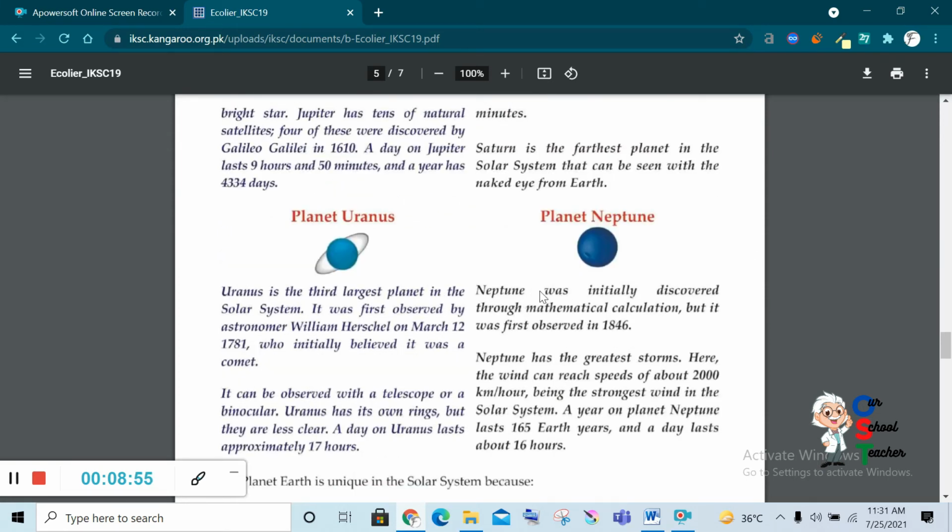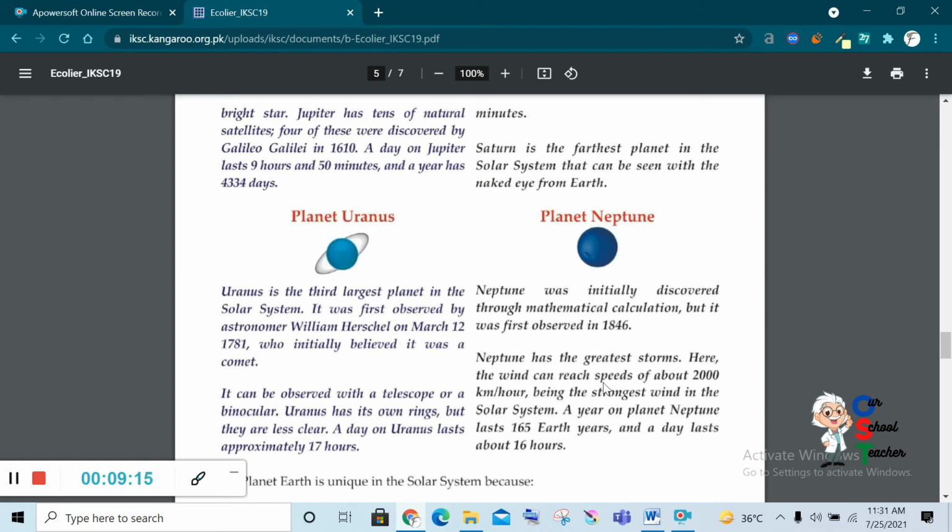Now Neptune. Neptune was initially discovered through mathematical calculation, but it was first observed in 1846. You have this paper and you can read it again and again when you find the answer. Neptune has the greatest storm.